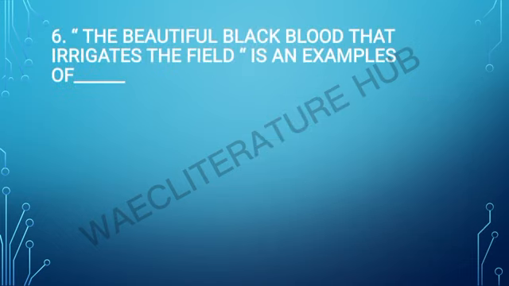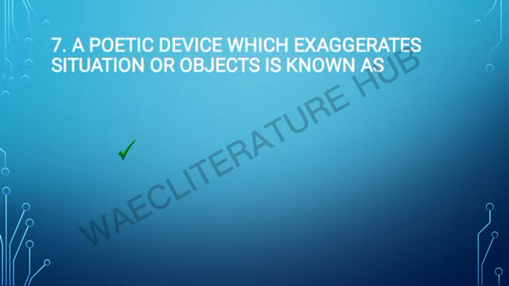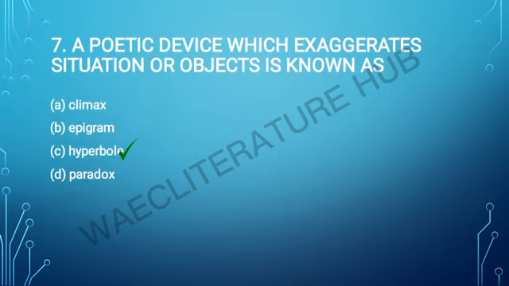The beautiful black blood that irrigates the field is an example of assonance, alliteration, simile, irony, and the answer is alliteration. Sound b, beautiful black blood. Okay. A poetic device which exaggerates a situation or object is known as climax, epigram, hyperbole, paradox, and the answer is hyperbole.